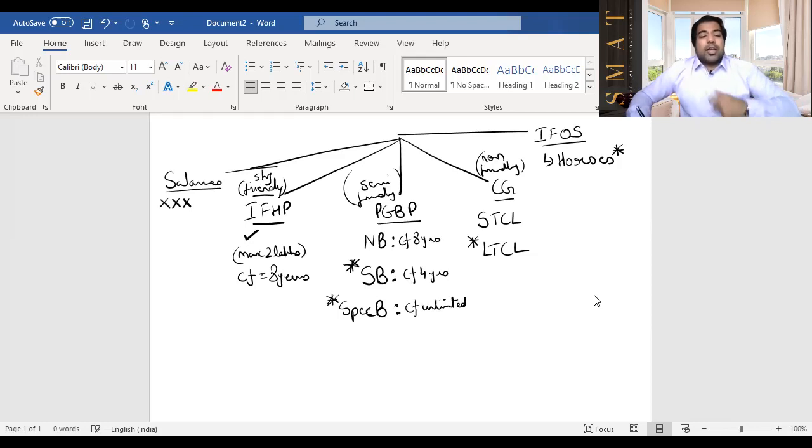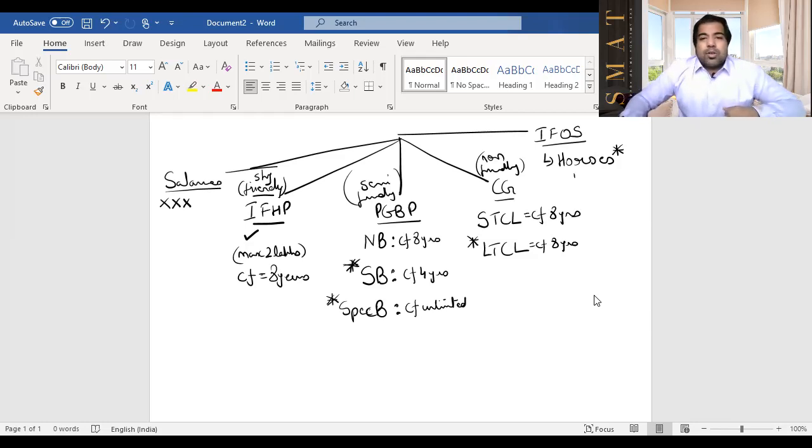Guys, understand the logic and don't learn it by heart. Normal business is 8 years because that's normal. Speculative business, they don't want you to do this business, and hence 4 years only. And specified business, they want you to do this business, and hence an unlimited carry forward. What about these losses? Of course, they can be carried forward. Both can be carried forward for 8 years. So life is good. Carry forward for 8 years. 8 years is the most common one, unless the government doesn't want you to do it, so then 4 years, or wants you to do it, so then unlimited.